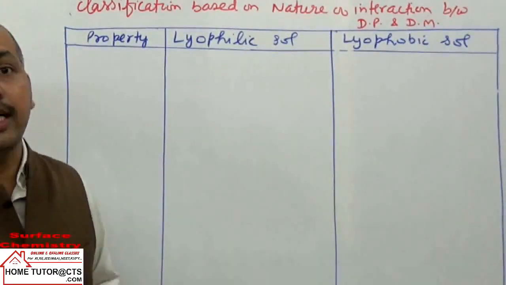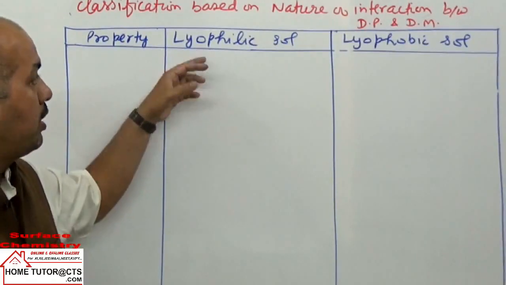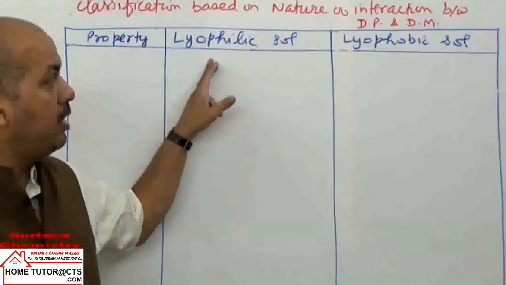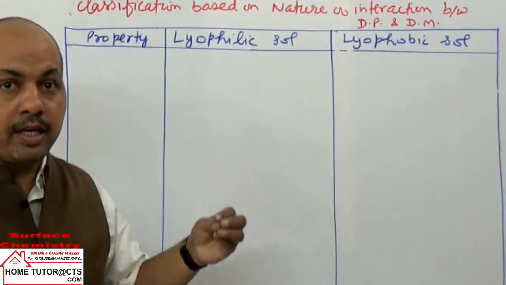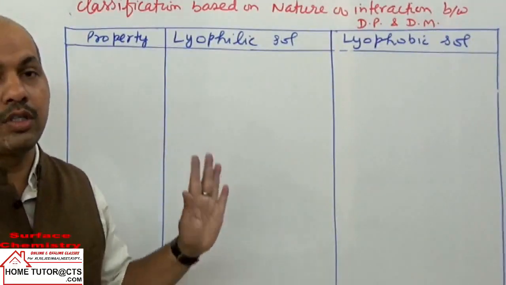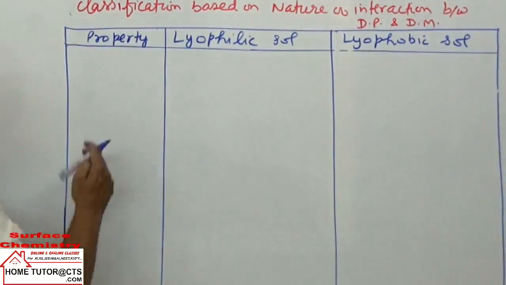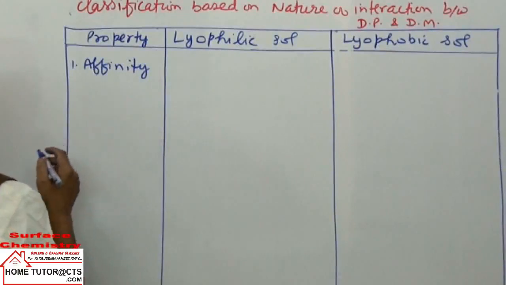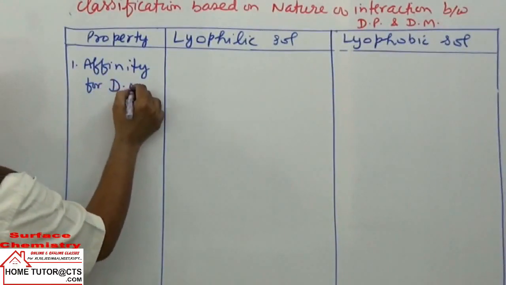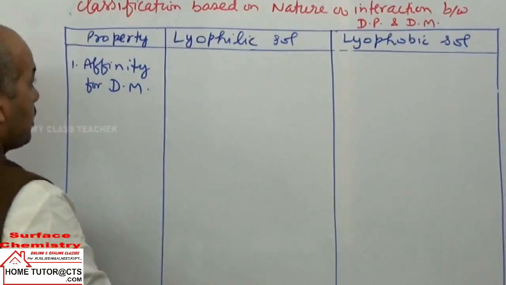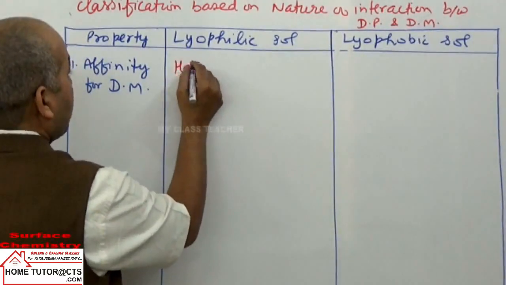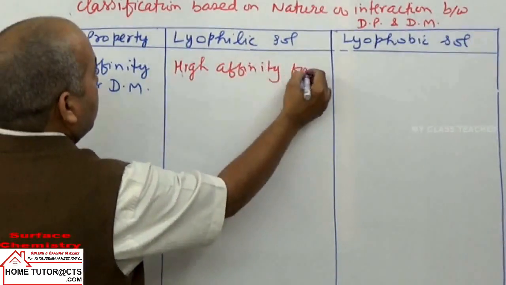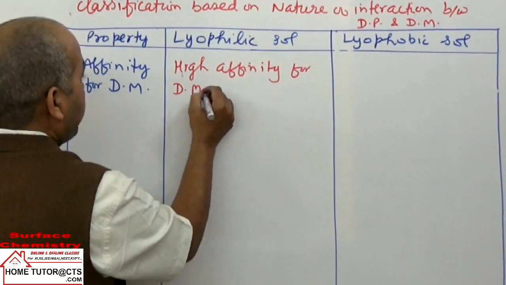Lyophilic means liquid attracting: the dispersed phase particles have high affinity for the dispersion medium particles, whereas in lyophobic sols they have no affinity or very low affinity for the medium particles. That's the first point in the differences: affinity for dispersion medium particles. So in lyophilic sols, they have high affinity for dispersion medium particles.